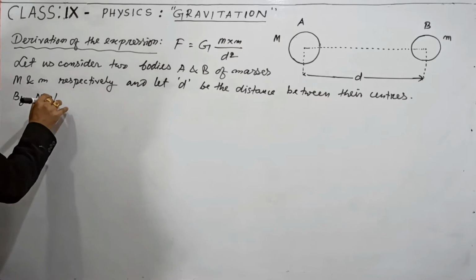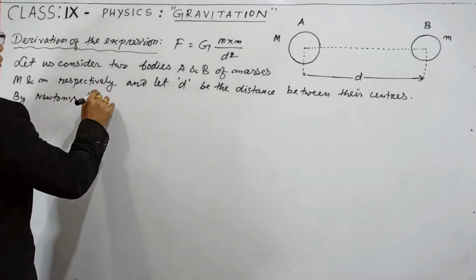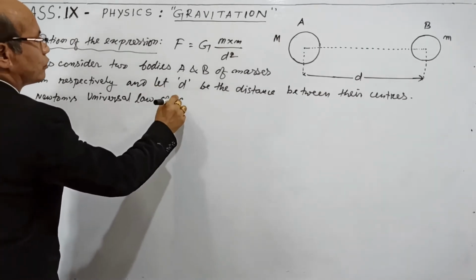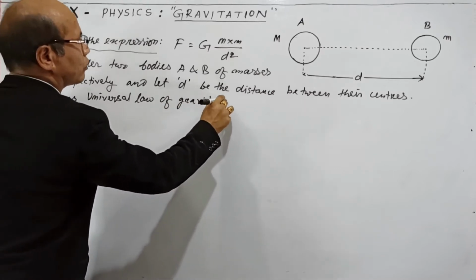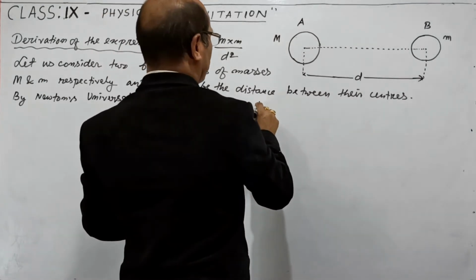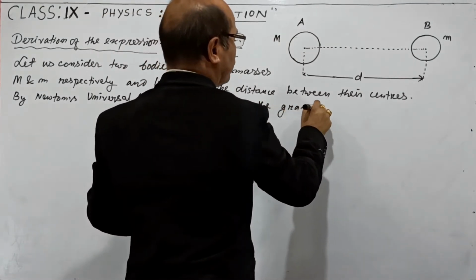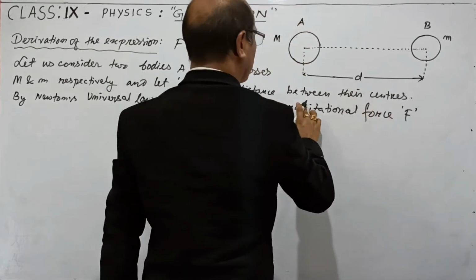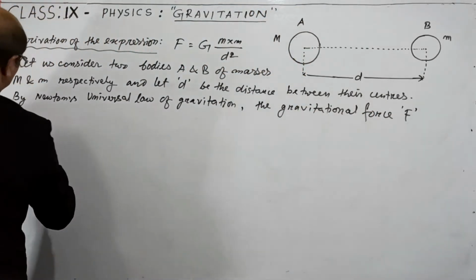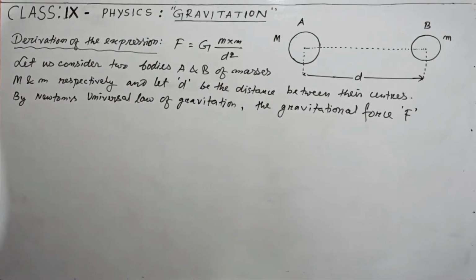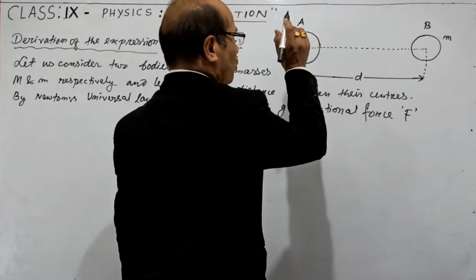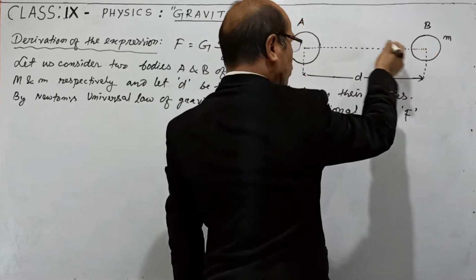By Newton's universal law of gravitation, the gravitational force F. Capital F is a gravitational force existing between the objects A and B. That means object A pulls or attracts object B towards the center.